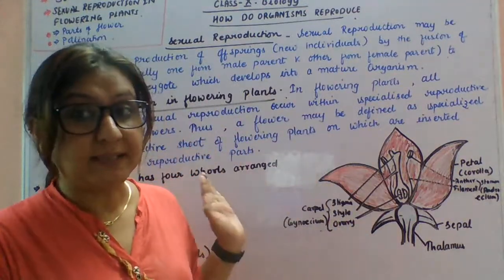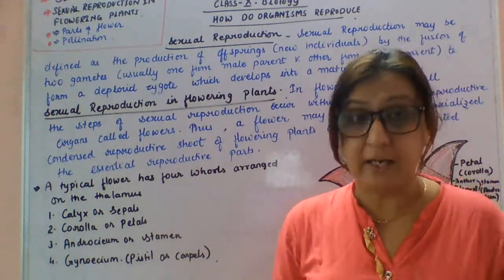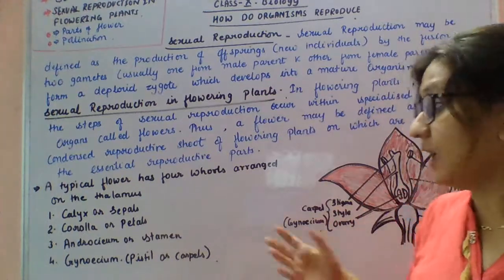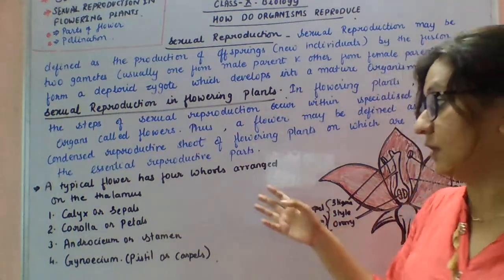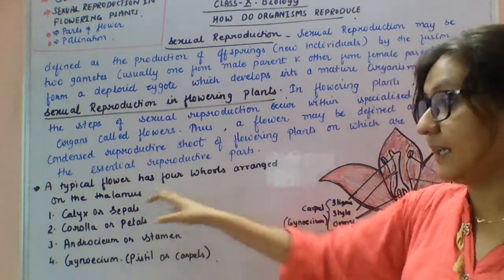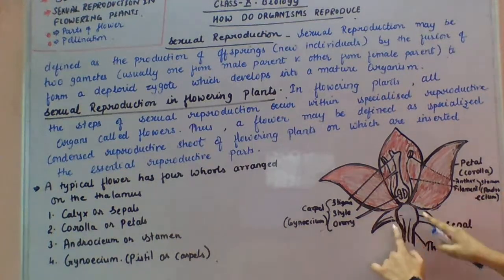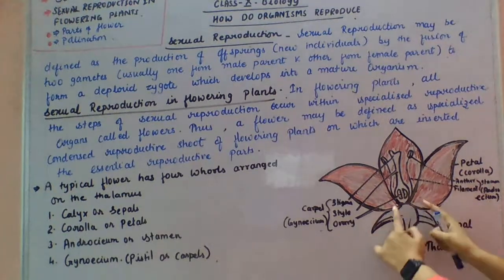So now we will discuss the parts of the flower. Maybe you know all the parts of a flower that you studied in your lower classes, but let us go through them again. A typical flower has 4 whorls arranged on a thalamus. See students, this is a thalamus of a flower, and here the 4 whorls are arranged on the thalamus.